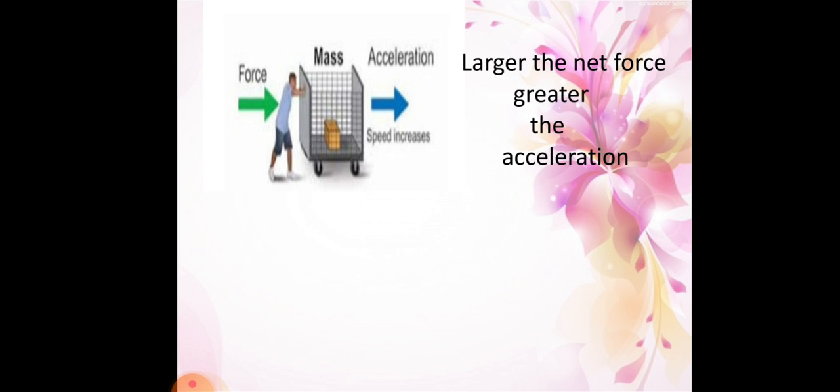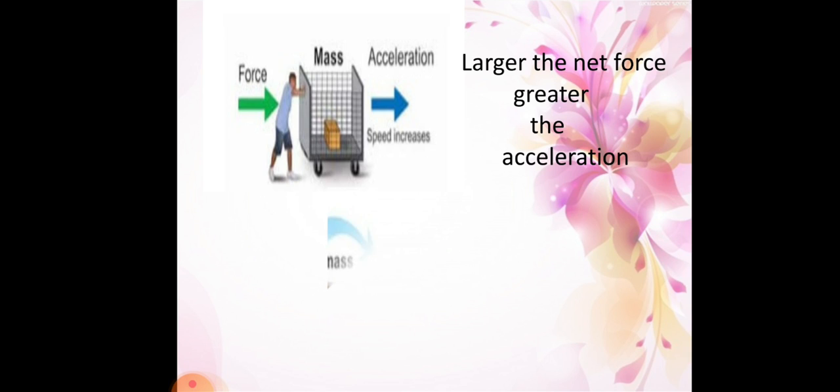Okay, students. Now we will discuss. See here, one picture is there. Here in the trolley, only one box is there. So here normal force is used by him, and acceleration means change in velocity. Only one box is there, so the person can easily move the box. If less mass is there, then speed will increase very easily. So larger the net force, greater the acceleration. Okay, students, very good.